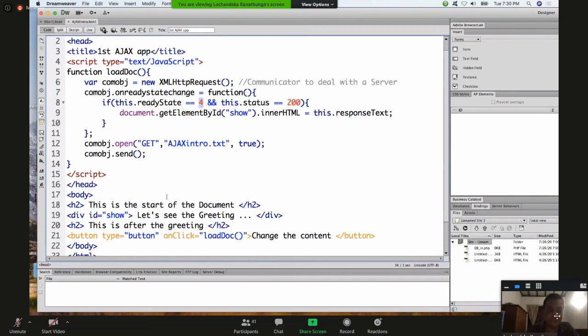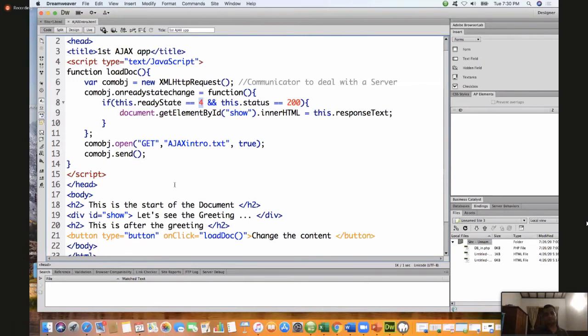This is your first example. Any questions? Any other questions? If you have any questions, please raise your hand, or otherwise you can put it into the chat.